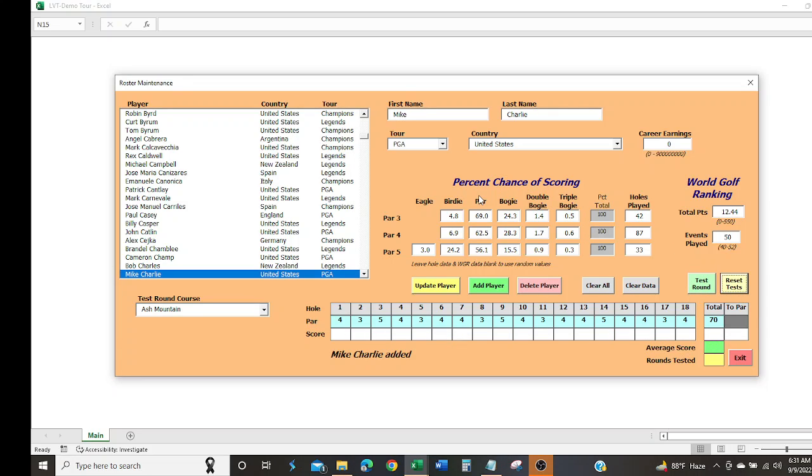So if you try to update the player here, let's say I want to update the birdies here. One thing you've got to recognize is that if they have a value of less than 1, if you try to put in just the dot first, you can't do that. It has to start with the 0 and then 0.5, we'll say. Okay, we've got to make that 0.84 to add up so that'll be correct. Oops, that's only 96. We've got to increase by 4, we'll call that 4.8. Now we're at 100 and we can update.